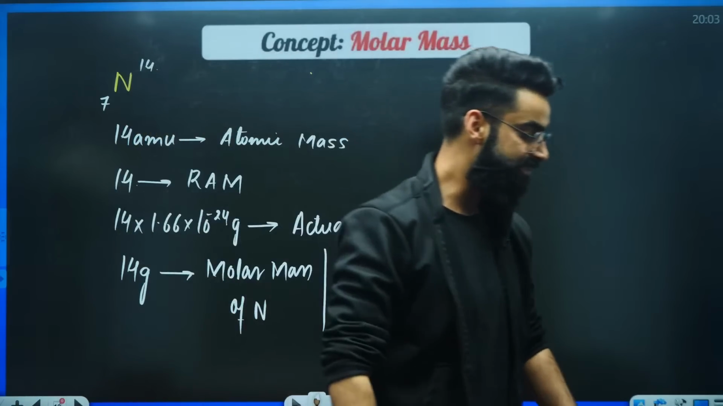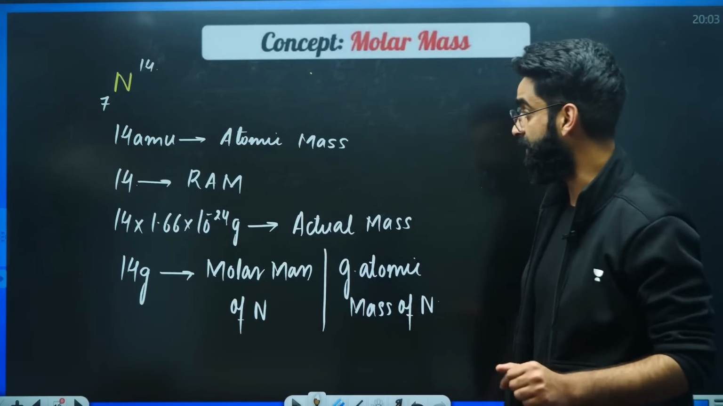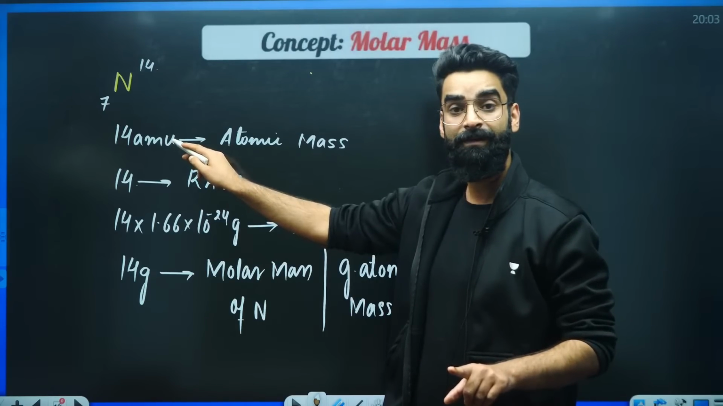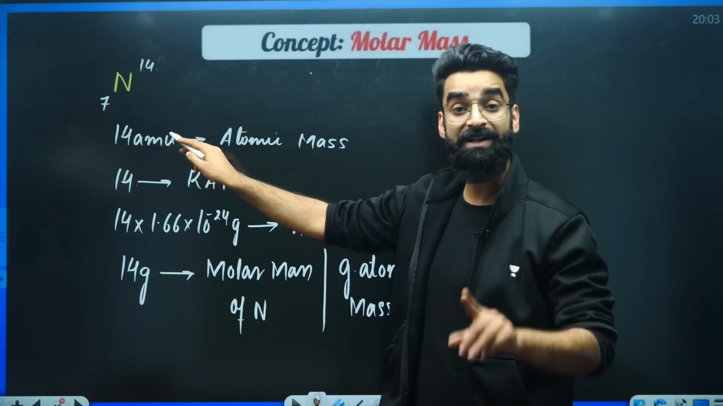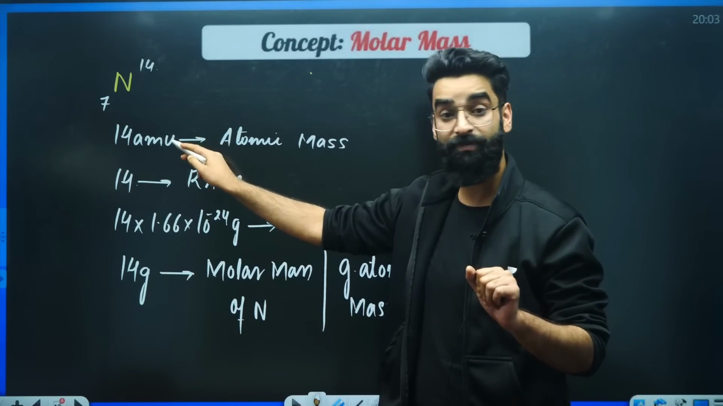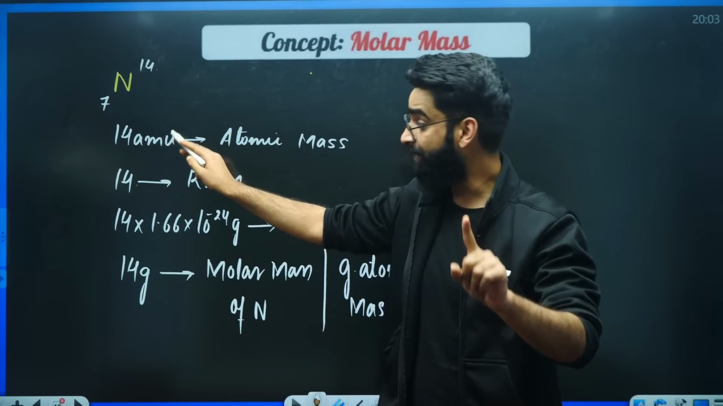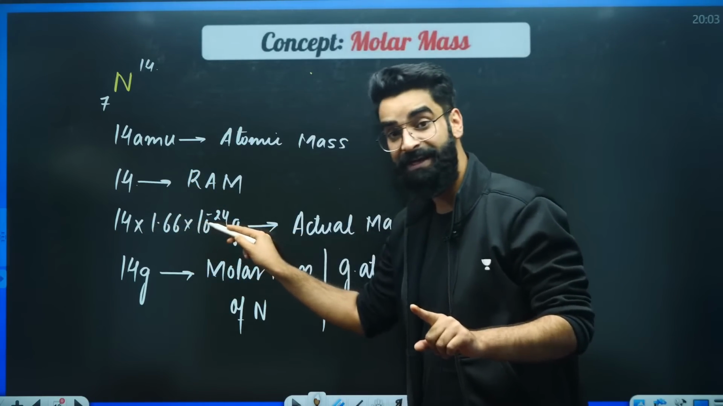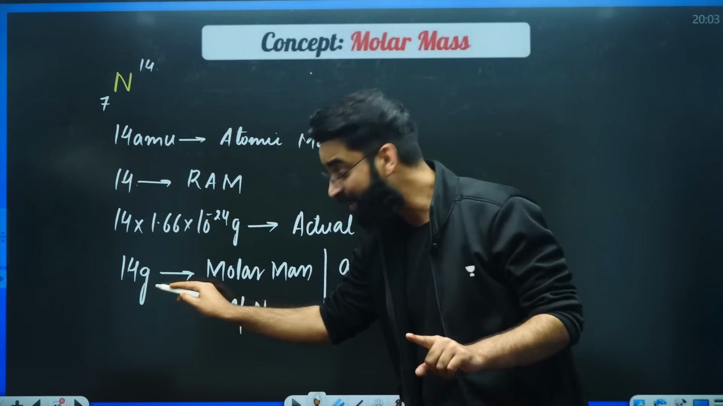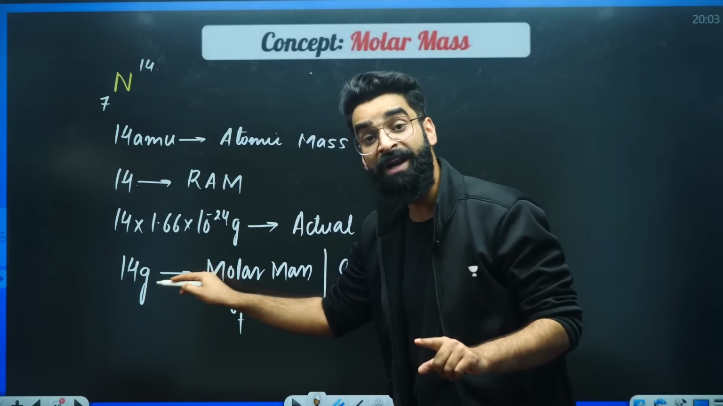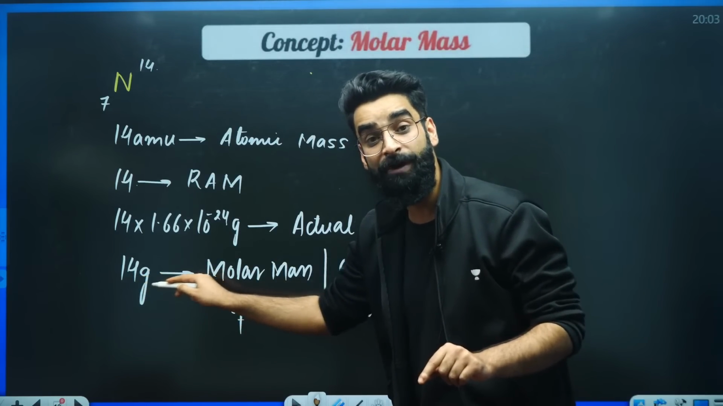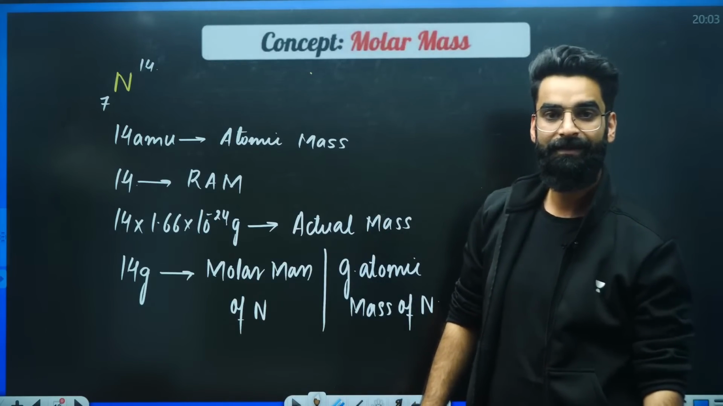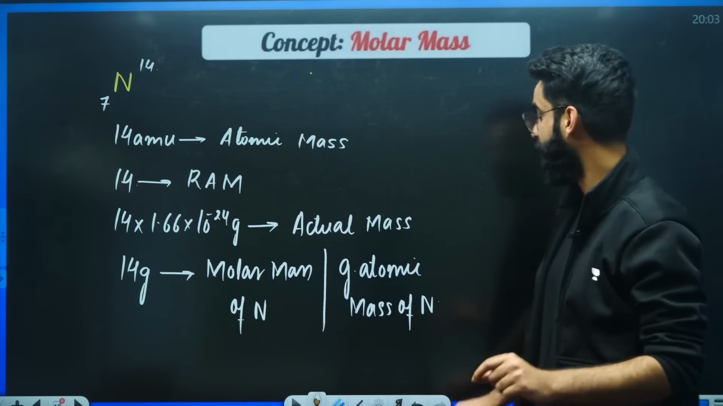Now you tell me the meaning of these different things. 14 AMU. That means this is the atomic mass. This is the mass of one nitrogen atom. One nitrogen atom is 14 times heavier than one AMU. This is the mass of one nitrogen atom in grams. This is the molar mass of nitrogen. This is the mass of 1 mole of nitrogen. This is the mass of 6.022 into 10 raised power 23 nitrogen atoms. Right?